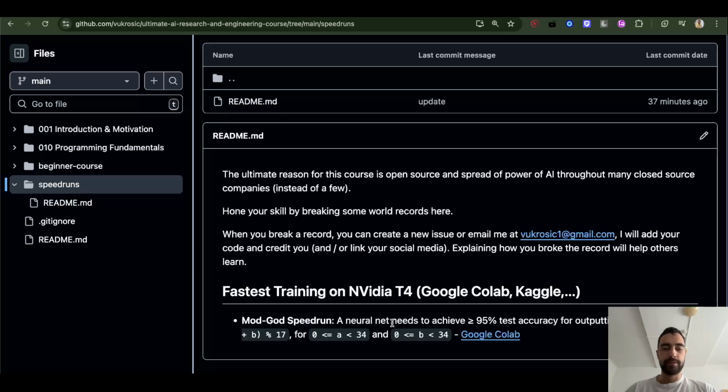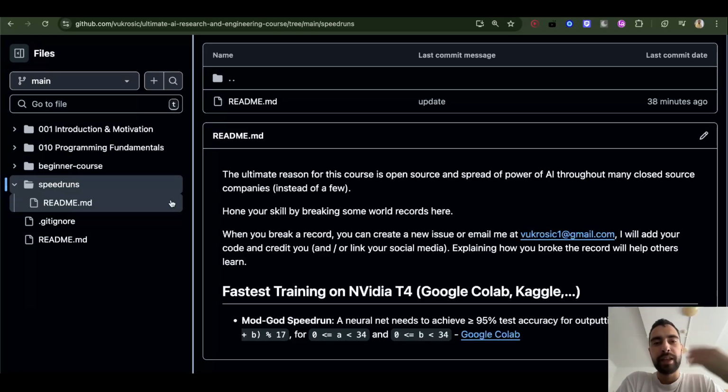all of these speedruns. And I think this will also motivate companies to open source more, because if we help these open source companies for free, we help their technology to spread not only to everybody else, but it will also help them when we optimize these LLMs.